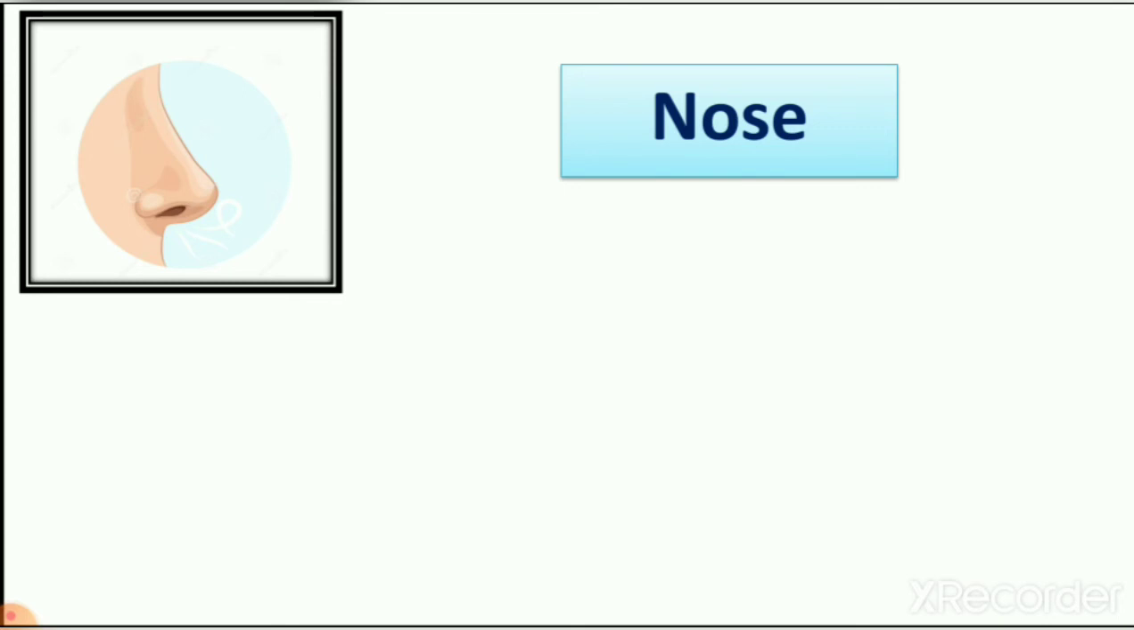Now let's see which pictures we have. But before that, what are we doing? How does the nose help us? The nose helps us to smell different kinds of things, like rose, like onion, like garlic, right? So how do we know that the smell of a rose is very nice? Because of the nose, right? So let's see the pictures.